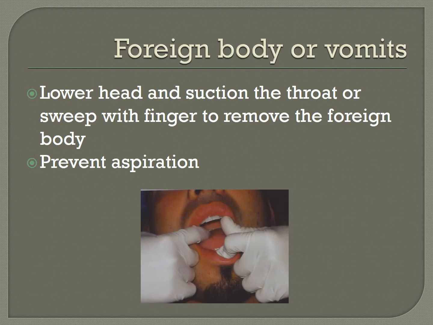And also you should clear up any foreign body or vomitus obstructing the airway. So you lower the head and using a suction you can clean the throat, or you can use your fingers to sweep the oral cavity and the throat to remove the foreign body. This will help the patient to protect himself from aspiration. So you are basically preventing aspiration of the foreign object by removing it manually.